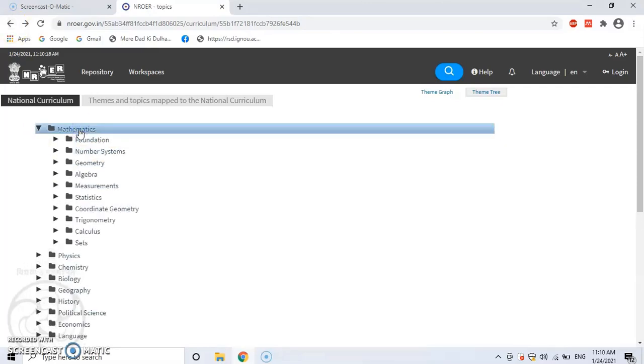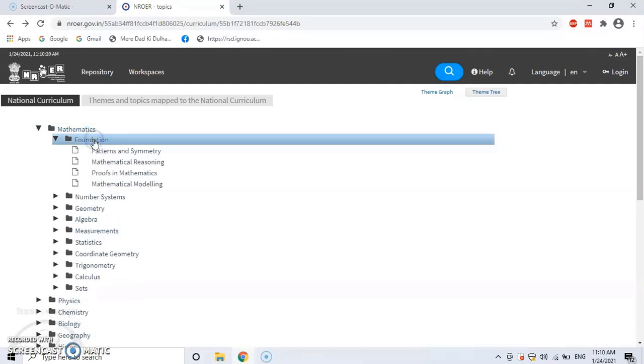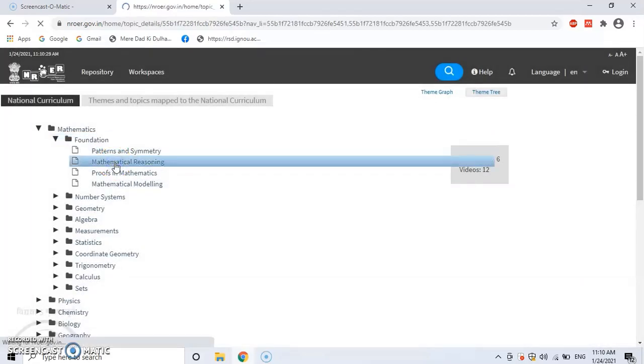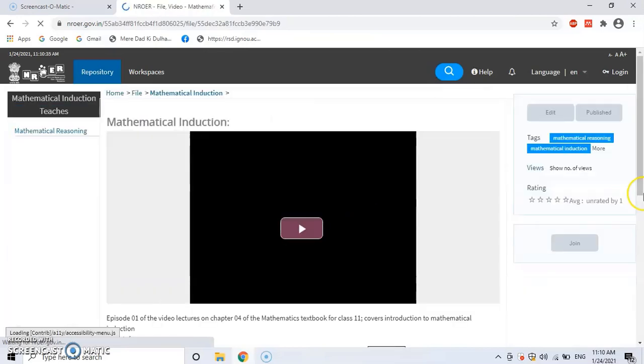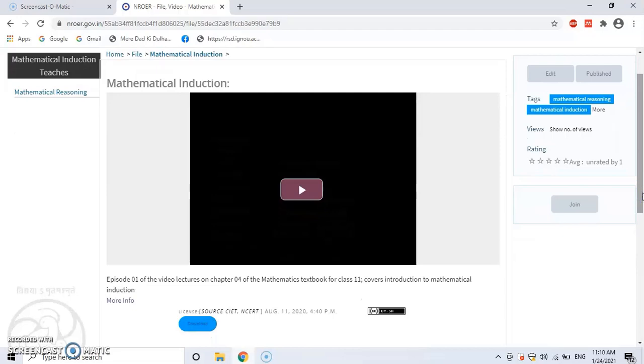Let's go to mathematics foundation. So these are the different topics. There are 2 documents on this. Mathematical reasoning. There are 12 videos. So I click on the first one, mathematical induction. So episode 1 of the video lecture on chapter 4 of the mathematics textbook for class 11th. It covers introduction to mathematical induction.